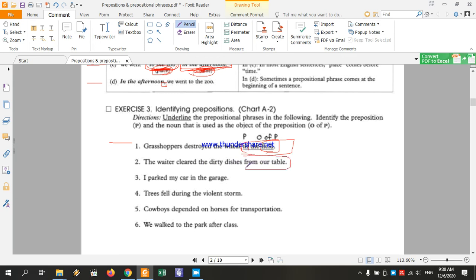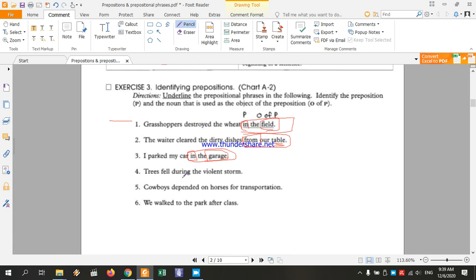That's our prepositional phrase, this is the preposition, and that's the object of the preposition. I parked my car in the garage. "In the garage" is the prepositional phrase, this is the preposition, and that's the object of the preposition.